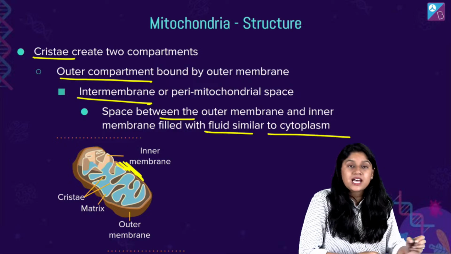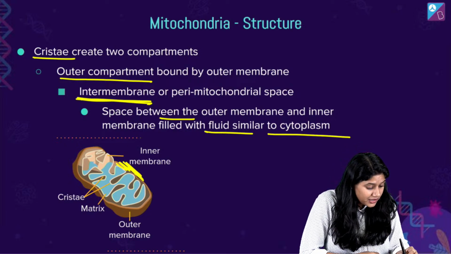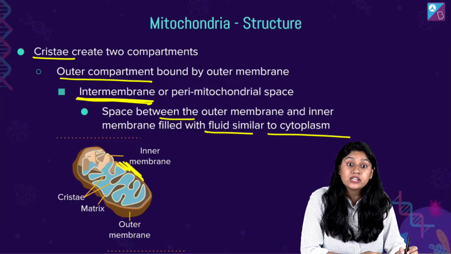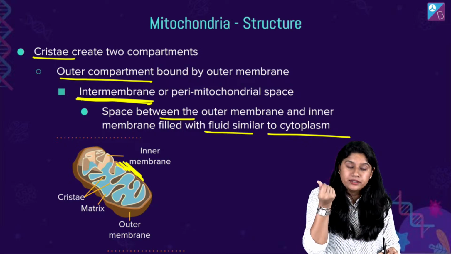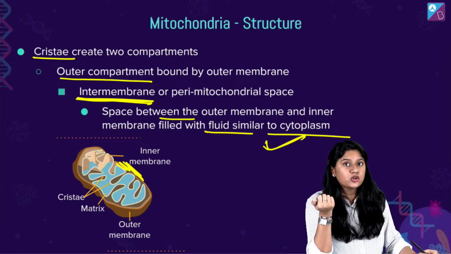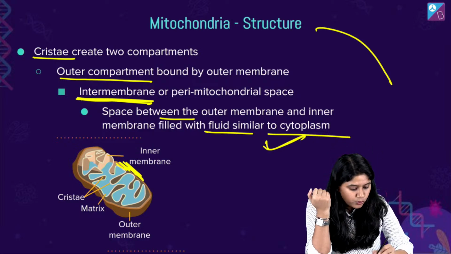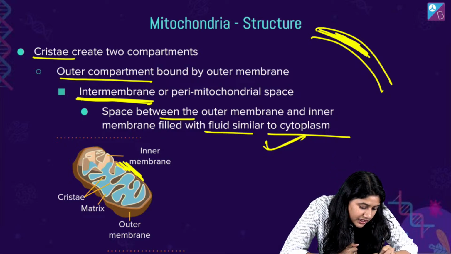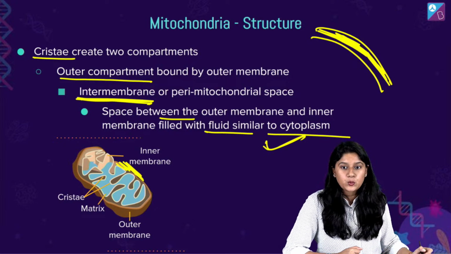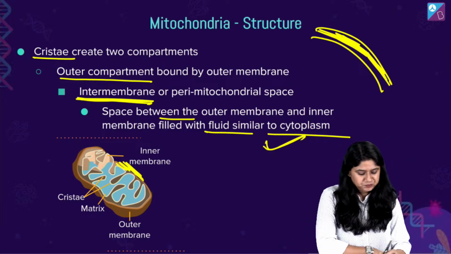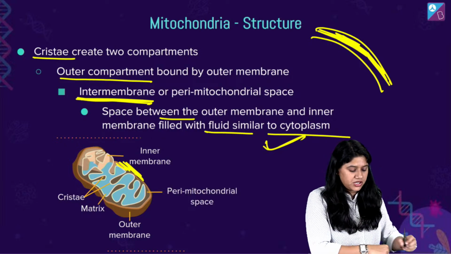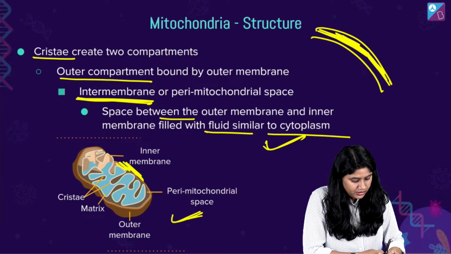Similar fluid of the cytoplasm. So intermembrane space है, या फिर the pre-mitochondrial space is actually filled with the fluid which is very similar to the cytoplasm. Clear? ये दो membrane अगर हमारी है, right, इसके बीच में ये जो space है, this is intermembrane space and it is filled with the cytoplasm. Clear? चलिए, अब हम आगे पढ़ेंगे, थोड़ा सा और डिटेल में जाके देखेंगे ये space के बारे में, right?